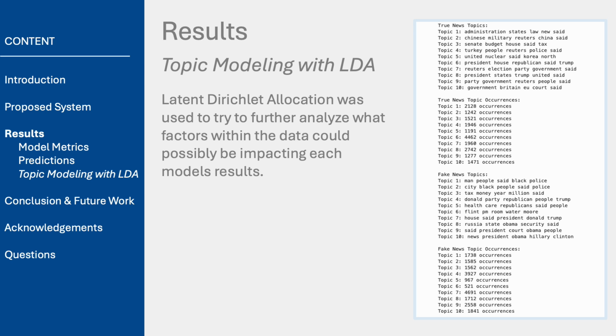In contrast, the LSTM model didn't fall into this trap. It was able to look beyond the disclaimers and focus on the actual content of the article, leading to more accurate classifications. These results highlight an important difference. While the XGBoost model was good at identifying patterns, it sometimes overfitted to external clues like the news source disclaimer. On the other hand, the LSTM model was better at understanding the article's content, which helped it make more reliable predictions.